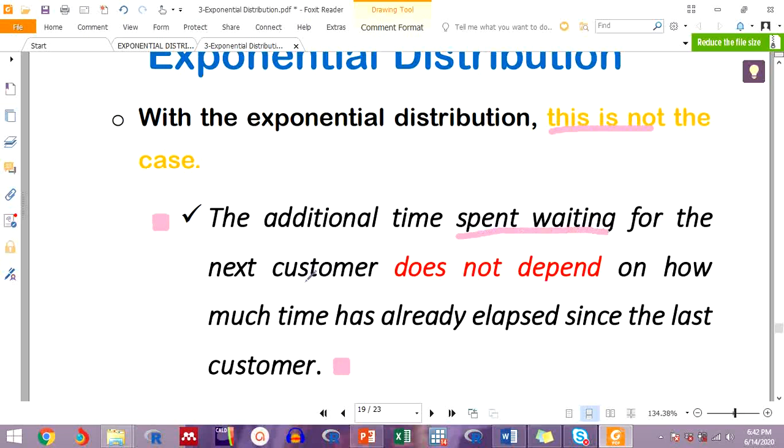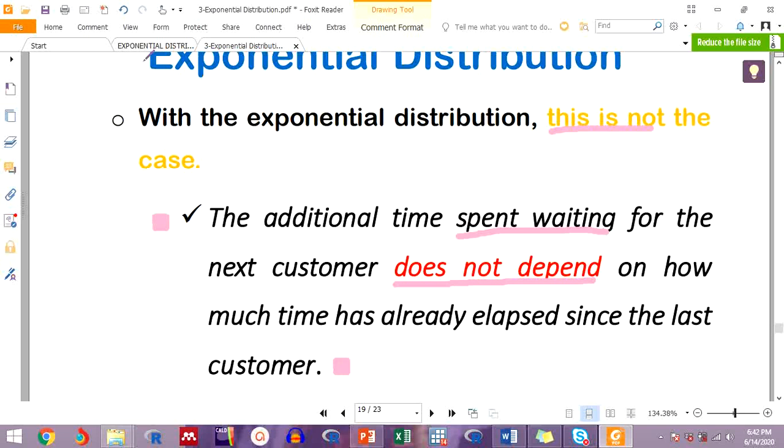The time spent waiting for the next customer does not depend on how much time has already elapsed since the last customer. And this is what gives the exponential distribution what we call a memoryless property. Okay? Waiting times do not depend on each other.